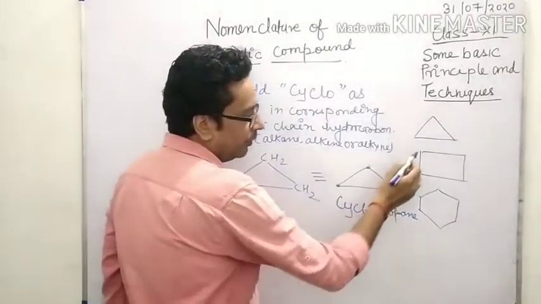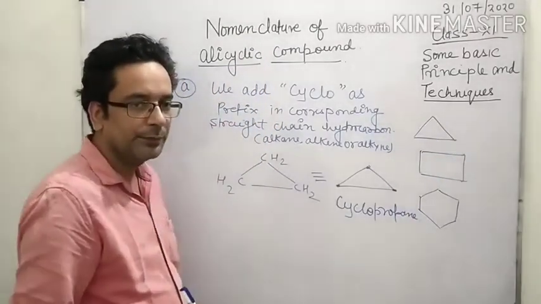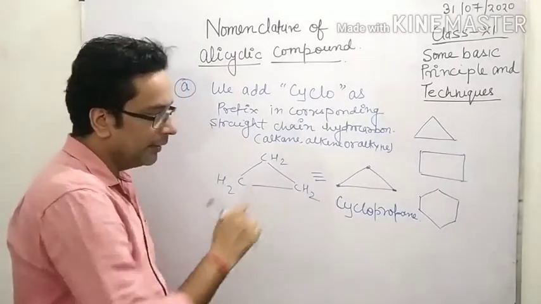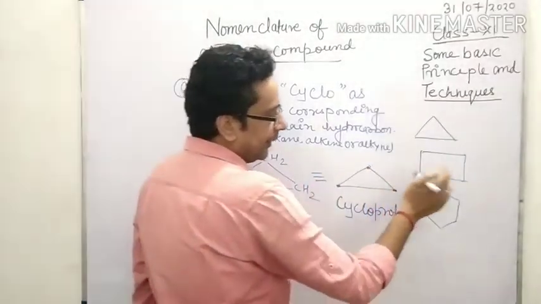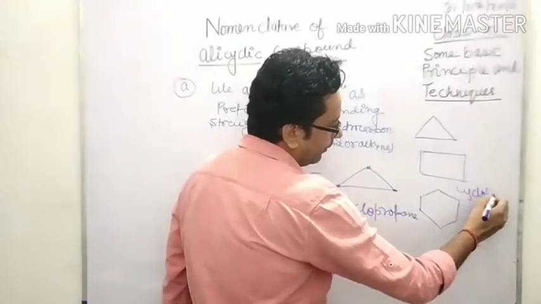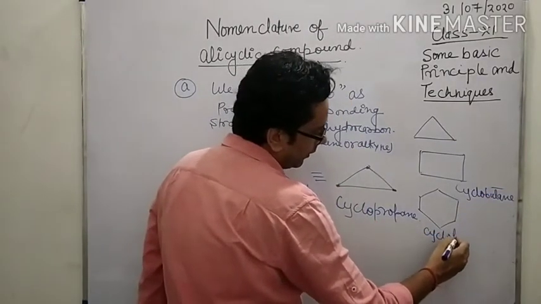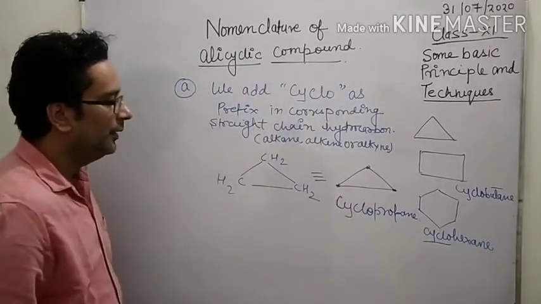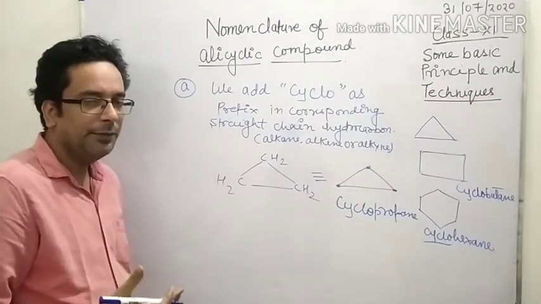Calculate the total number of carbons: 1, 2, 3, 4. It is a closed chain of 4 carbons. If it were open, it would be known as butane. But since it is a closed structure, we add cyclo, and the name of this one is cyclobutane. In the similar way, this is cyclohexane. So what is the meaning of cyclo? It is used as a prefix.